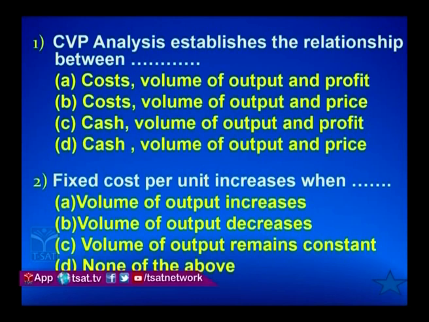You have one more question. Fixed cost per unit increases when? Option A, volume of output increases; option B, volume of output decreases; option C, volume of output remains constant; or option D, none of the above. The answer is: fixed cost per unit increases when volume of output decreases. This you have on the board.